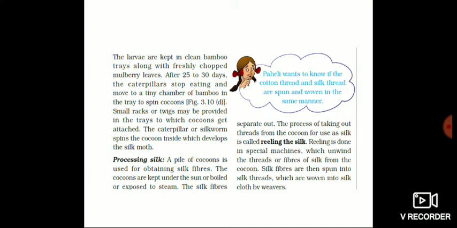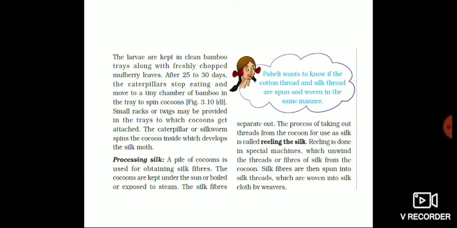In the cocoon there will be dust particles and leaves along with the silk threads. So we need to expose it to the sun or heat, and only then does it get separated. Separating the silk thread alone from the cocoons is called reeling the silk. Clear? The process of taking out the threads from the cocoon for use as silk is called reeling the silk.